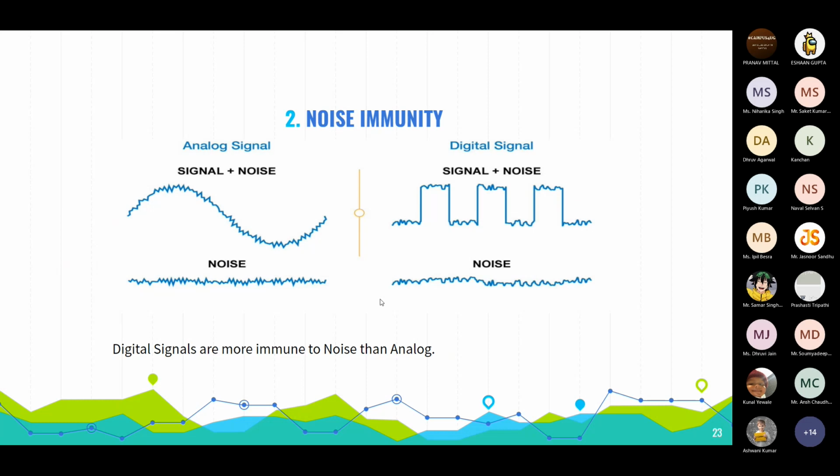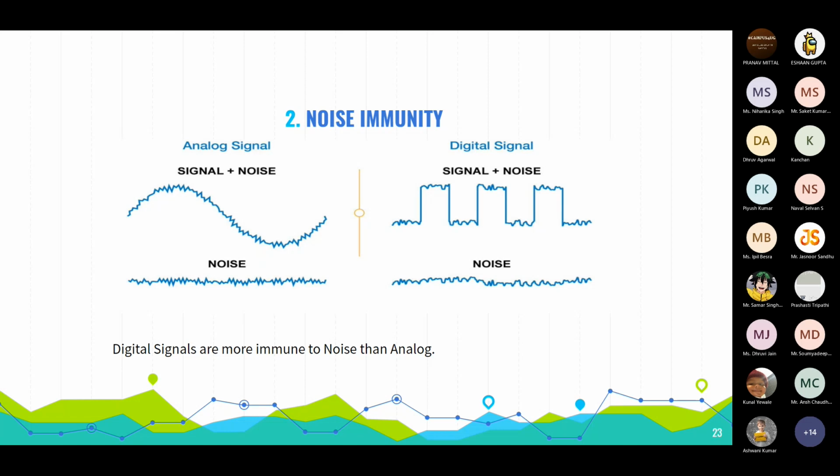Now taking the noise immunity part, see the left side is a sinusoidal wave. That is the analog signal with noise, and on the right side we have the digital signal. In an analog signal we have continuous, various values. Adding noise to it, after it goes through a channel and comes to the decoding part, the problem is removing that noise.